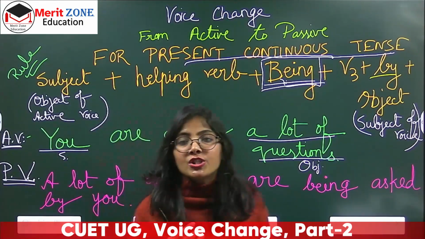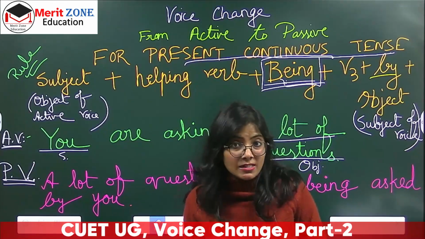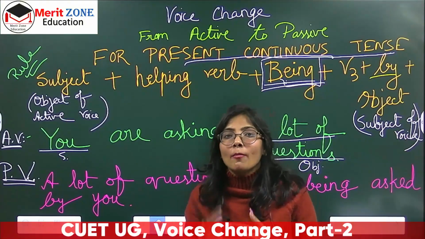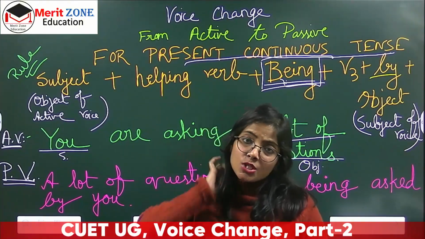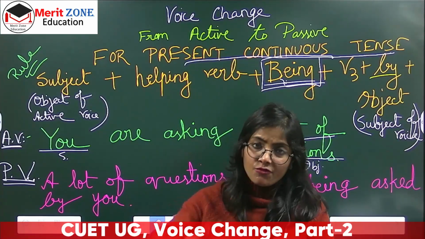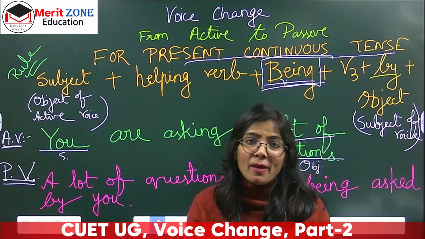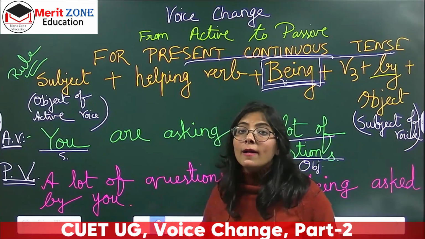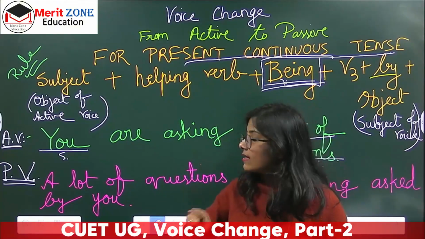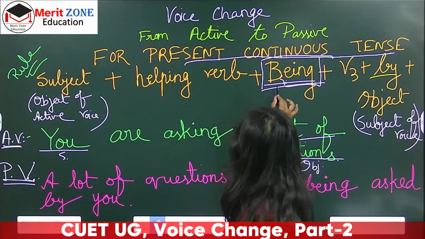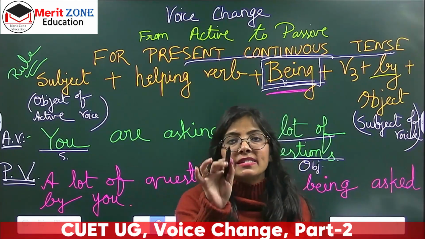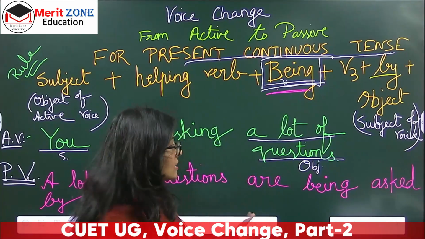So that's how we change from active to passive. This was because this is the most common form that we do from active to passive. Even in exams also, usually it comes this way, that active voice will be given and you have to change it to, you know, passive voice. So that is how you will do. And the rules, you have to remember only the keywords. Here being is the keyword. This is the keyword for present continuous tense. Okay, and that's how we do.